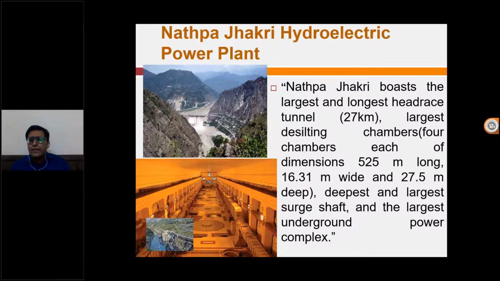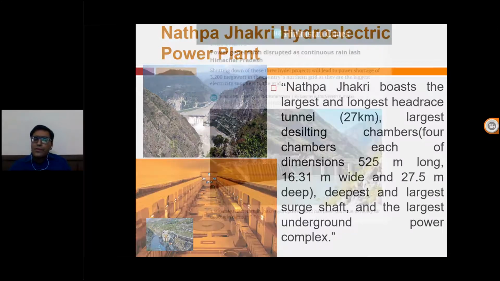The largest head race tunnel is around 27 kilometers. You can just imagine that the head race of this dam is around 27 kilometers. At the same time, it is the biggest underground structure in India. But they are facing some problems. So what are those problems? We'll just have a look.